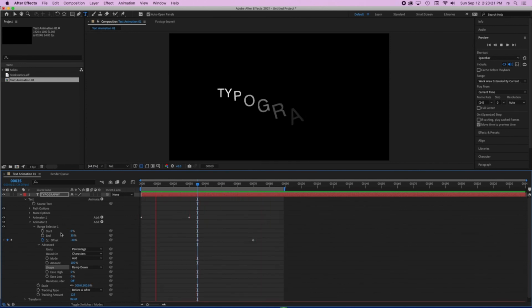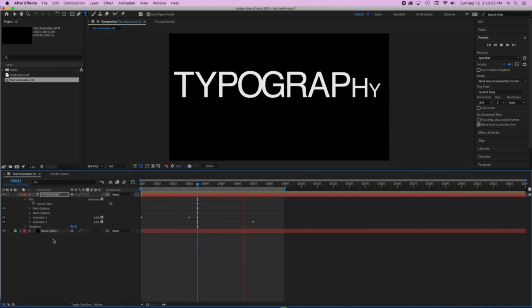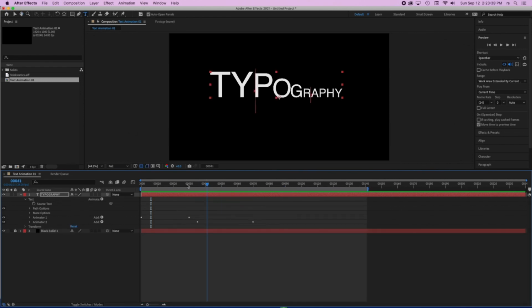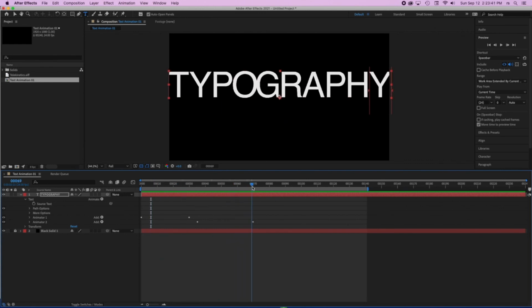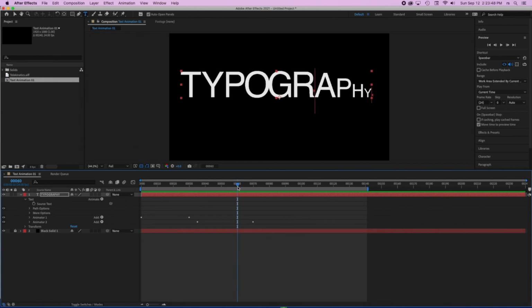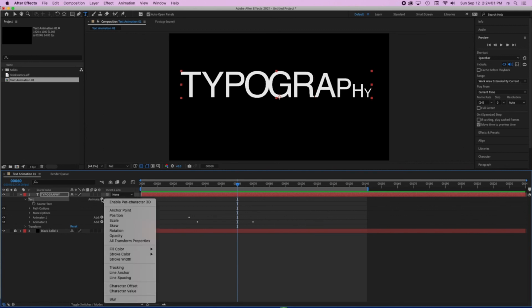Again, I can add another animator to make sure that my text is going away in a very elegant way. So right here at the end, you can see that my animation ends, but maybe I can overlap a little bit. Maybe I can go right here in frame 60, not every single character is all finished, done with the scaling and tracking of the entire text. So I'm going to add right here in front of the text, animate, and I'm going to do just the opacity.